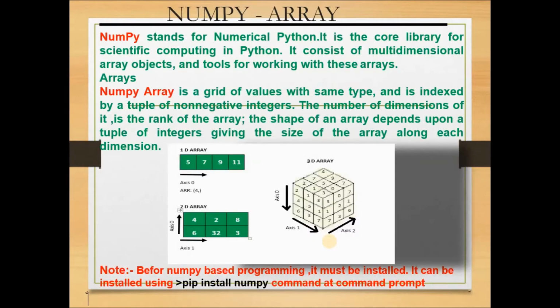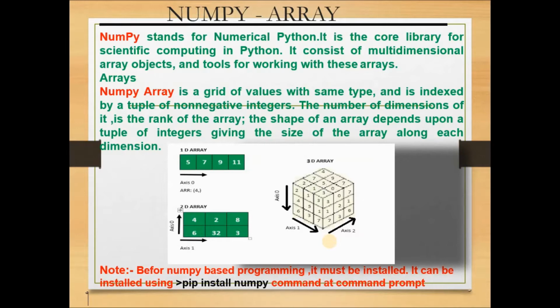And NumPy array. Now see, NumPy stands for numerical Python, as we already said. It is a core library for scientific computing in Python. It consists of multi-dimensional array objects and tools for working with these arrays.